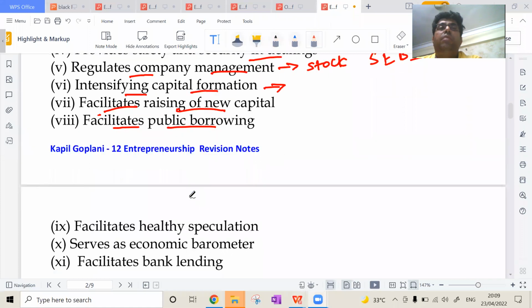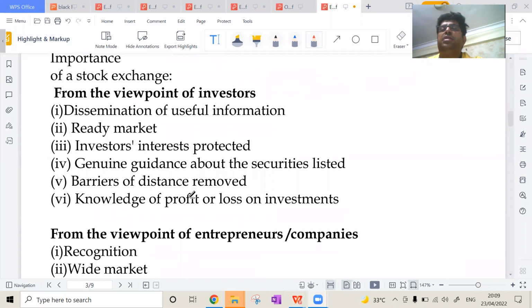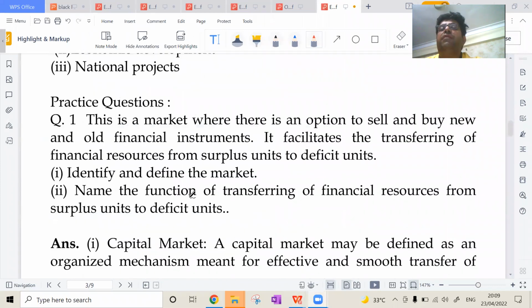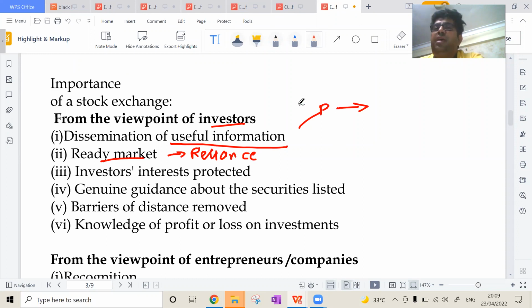Okay. Now, moving on to the major topic, that is importance of stock exchange from the viewpoint of the investor. This was the last topic which has been covered, and then I have given the question. First, from the viewpoint of investor. See, stock exchanges are giving complete information. They are giving you the price, at what price and at what time the shares are being given. Then it's a ready market. Suppose today I have shares of Reliance and I want to convert them into cash. I will go into the stock market and sell the shares of Reliance there.